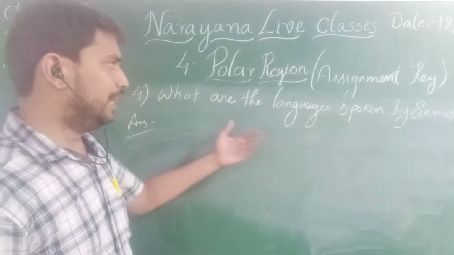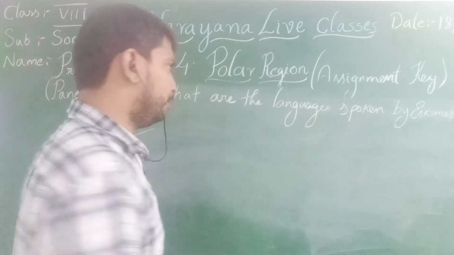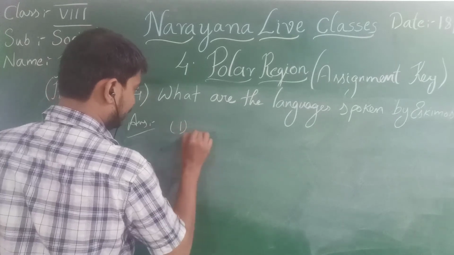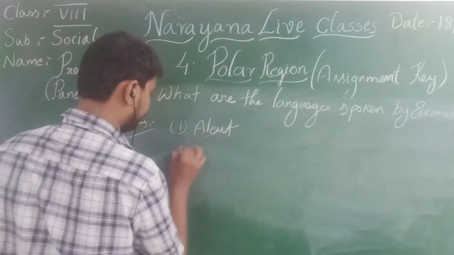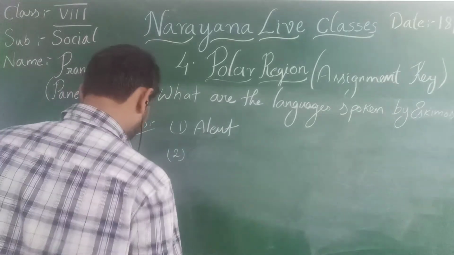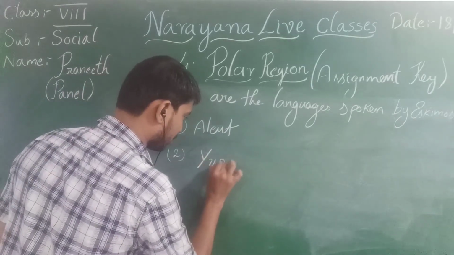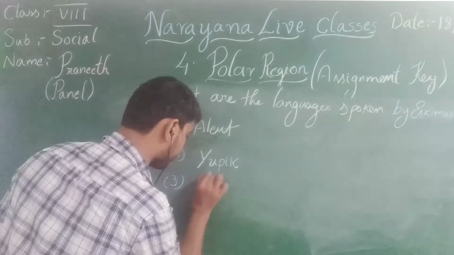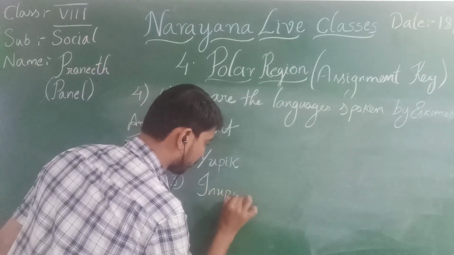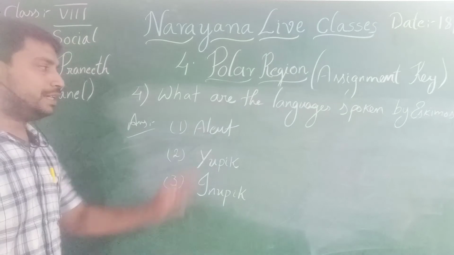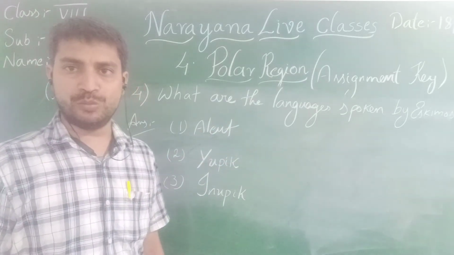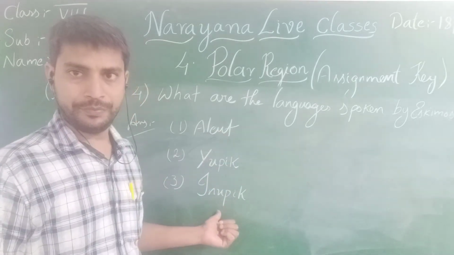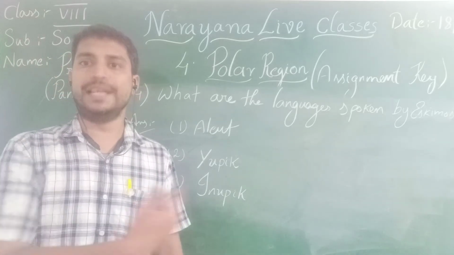Is it clear? So here, coming to the Eskimos, we have three major languages. The first one is Aleut. The second one is Yupik. And the third one, Inuit. So the three major languages spoken by the Eskimos are Aleut, Yupik, and Inuit. Is that clear, children? Yeah, right. We are moving to the next question now.